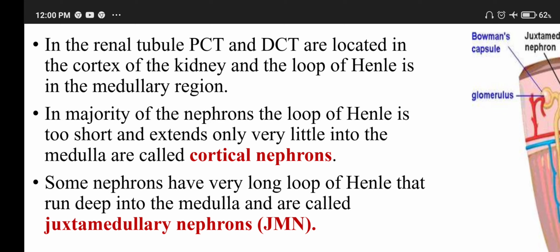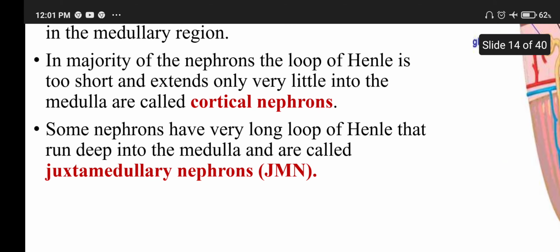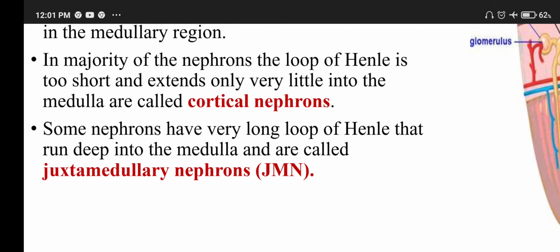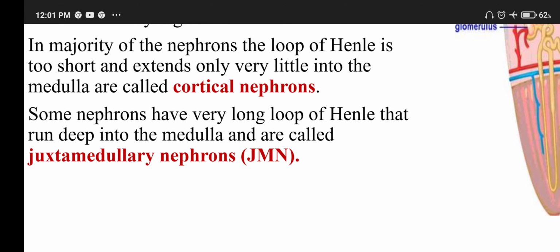The majority of nephrons have a loop of Henle that is very short and extends only a little into the medulla; these are called cortical nephrons. Some nephrons have a very long loop of Henle that runs deep into the medulla and are called juxtamedullary nephrons, in short JMN. CN means cortical nephron. Okay.